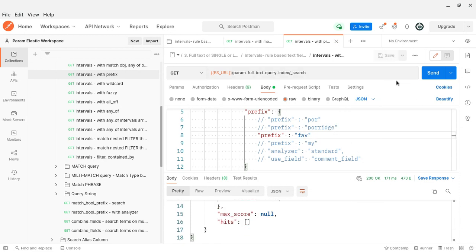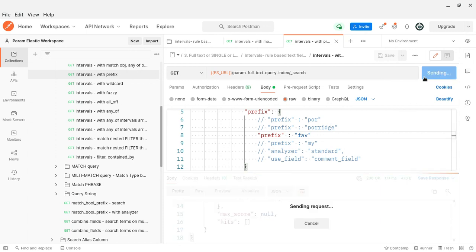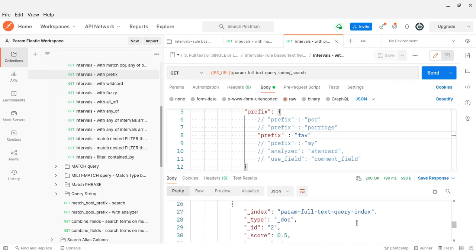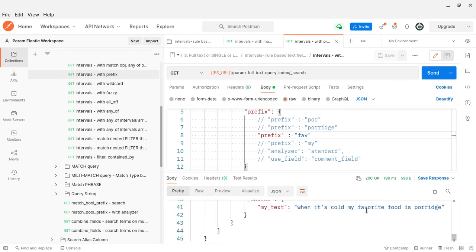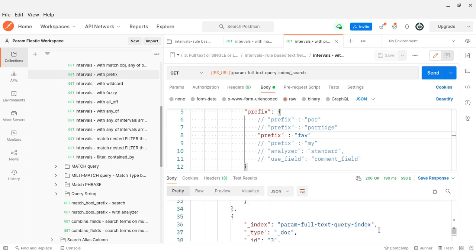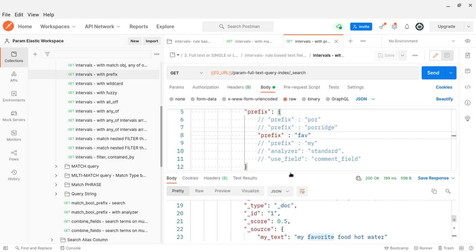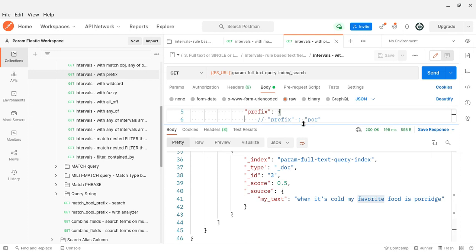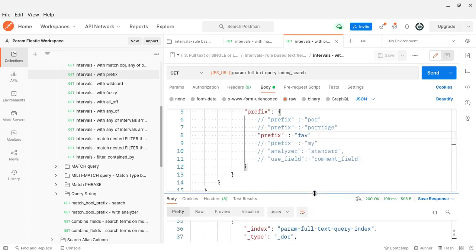So let me put it this way. See, what is the difference between pattern and prefix? Pattern means I have to give star here. Prefix means I don't have to give it. That is the difference. Okay, favorite, yeah, it is there. Some of the documents are there. Only one document is there. No, 2, 3. All three documents have favorite. So this is the difference between prefix and pattern.